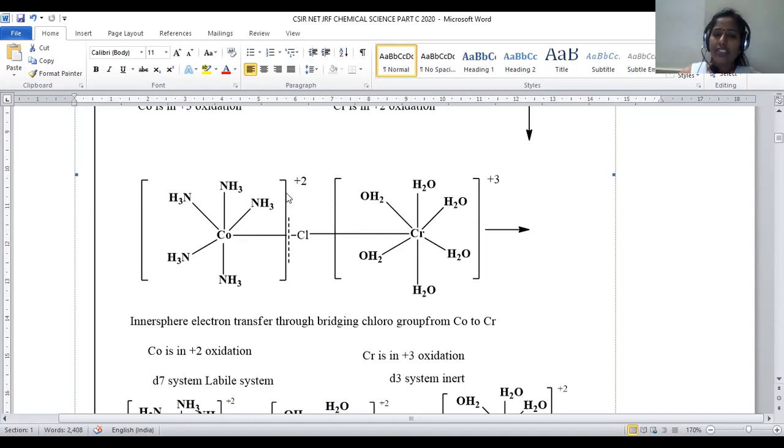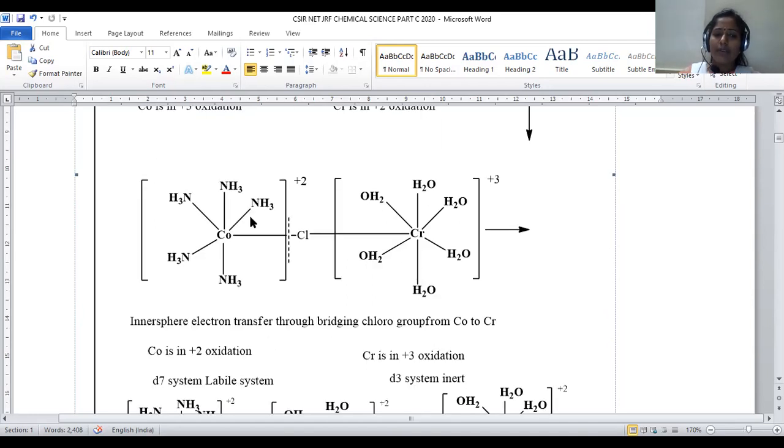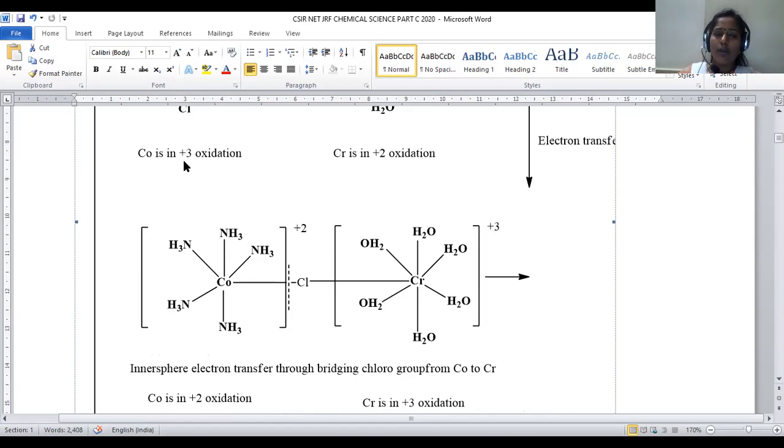Initially, cobalt is in the +3 state and chromium is in the +2 state. By the transfer of electrons, what happens now? Cobalt, by gaining an electron, turns into the +2 state, and chromium, by losing an electron, turns into the +3 oxidation state, right?